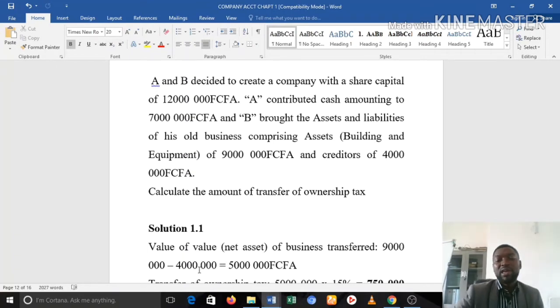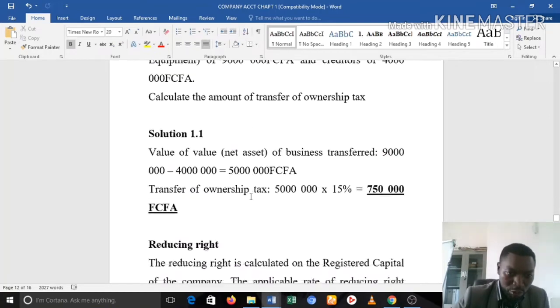It means that B had been operating a small business. At the present level, B had 9 million in terms of total assets and 4 million in terms of money that is owing third parties. So what is the value of B's business? That is a question that should be running in our minds, right? Yes. What is the value of B's business? What is the transfer of ownership tax? So let's look at the solution below.